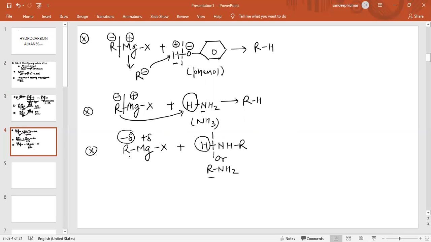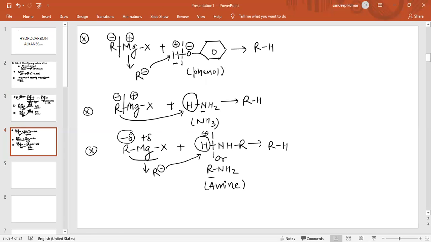Grignard reagent supplies R negative ion. This R negative ion will attack on hydrogen, H plus, and the product obtained is again alkane. So we have prepared the alkane from amines by using Grignard reagent. So what is this compound? This compound is basically amine.